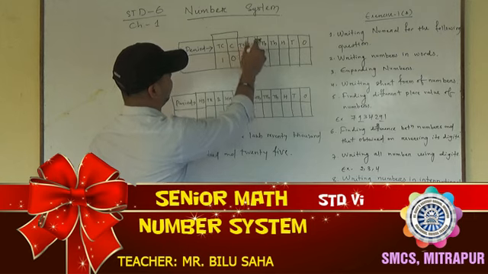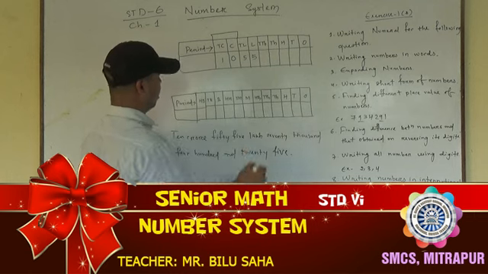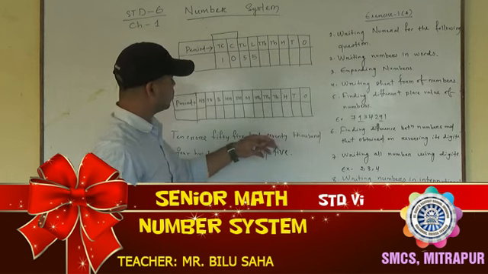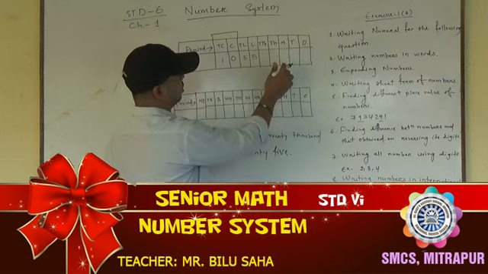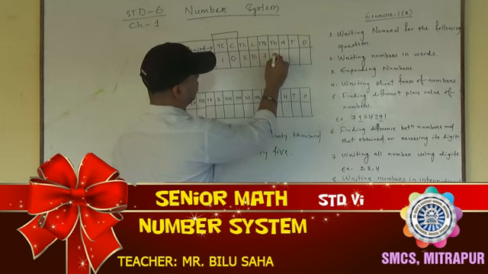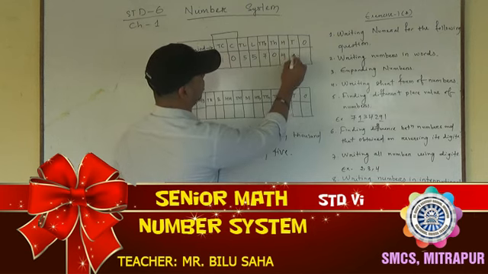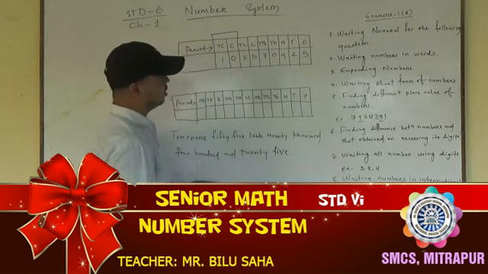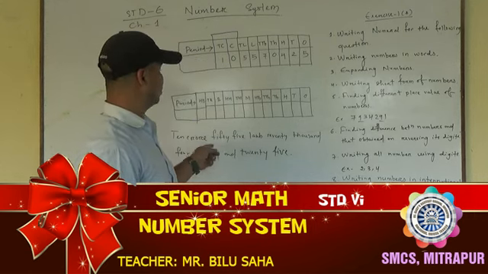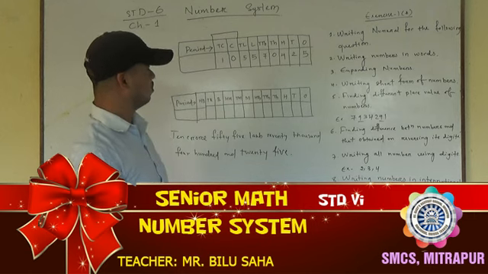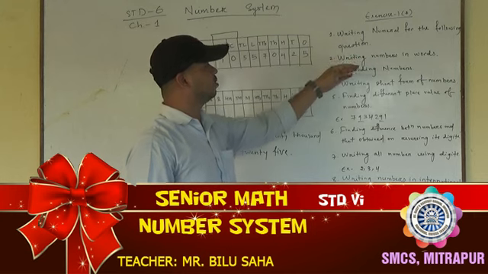Then 55 lakh. 55 means in lakh there are two places. Here I am dividing it, 5 and 5, 55 lakh. Then 70,000. In the 1000 period there are two places, 1000 and 10,000. So I am writing here 70,000. Okay, 425. Like this you can write all the numbers which are written in words, that you can write in numbers. So that is your first question, writing numerals for the following question.